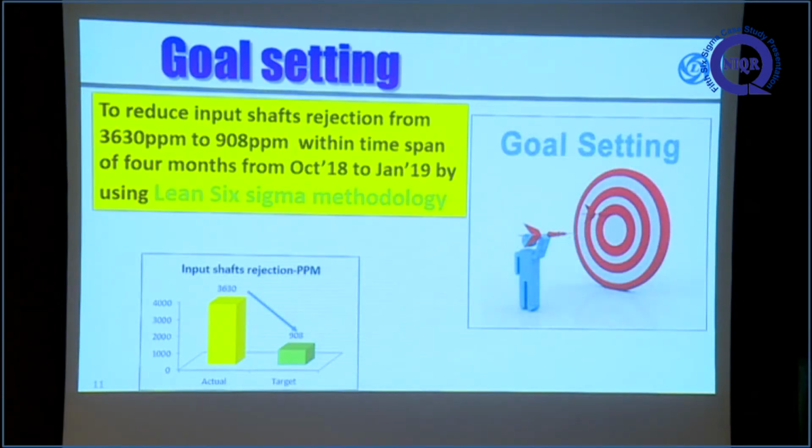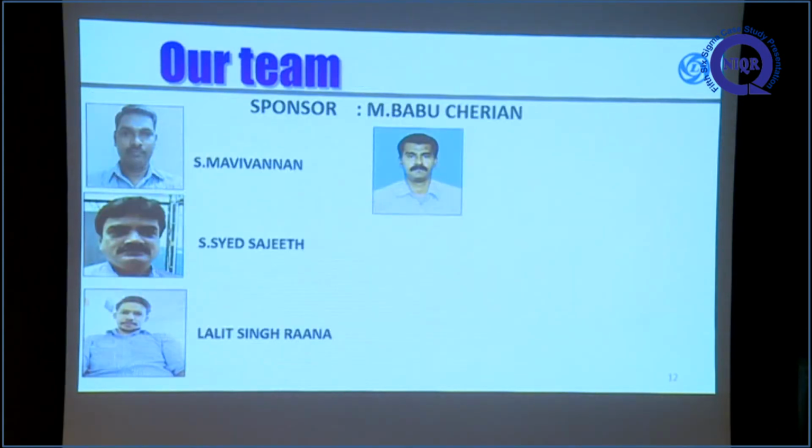Our goal setting is to reduce the input shaft scrap, as we saw earlier, from 3630 ppm to 908 ppm. This is over a span of 4 months, and we have decided to use the Lean Six Sigma tools methodology. Our team members: HOD is Babu Charian sir, and team leaders Manivanan, Syed Sajid, and Lalit Singh Rana.